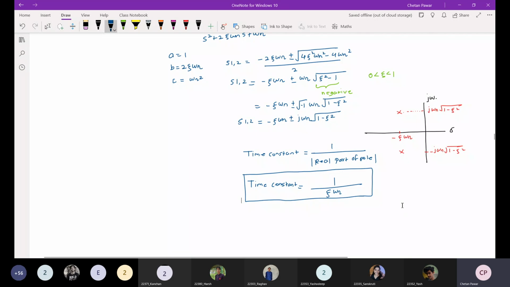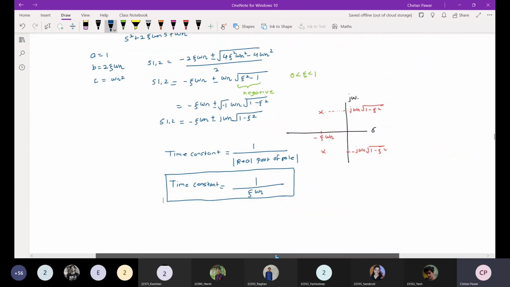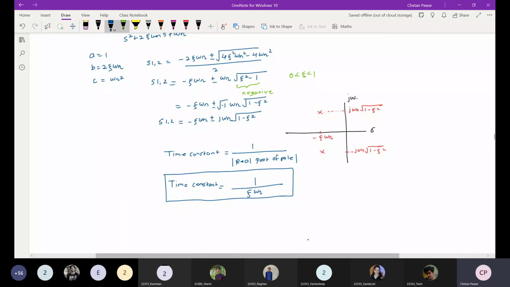And these two are the frequency of oscillations. Now these two are the frequency of damped oscillation.